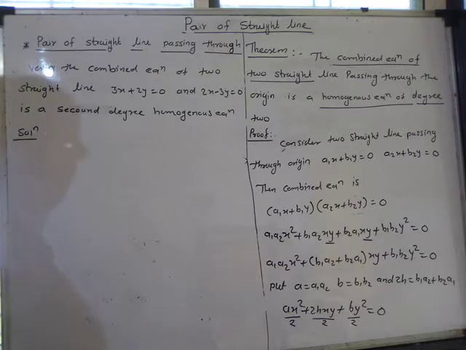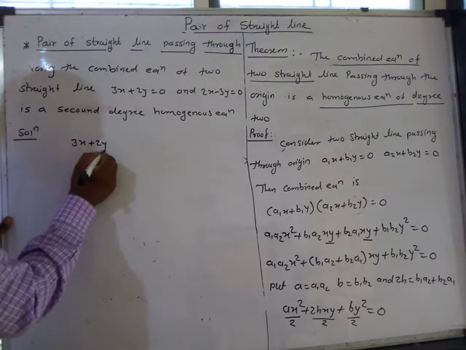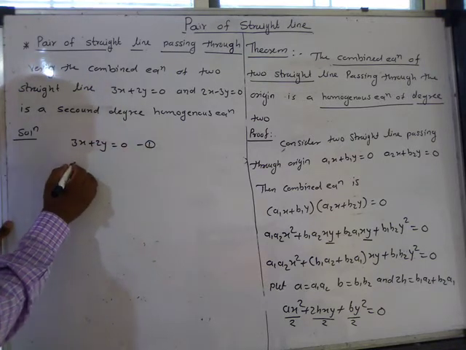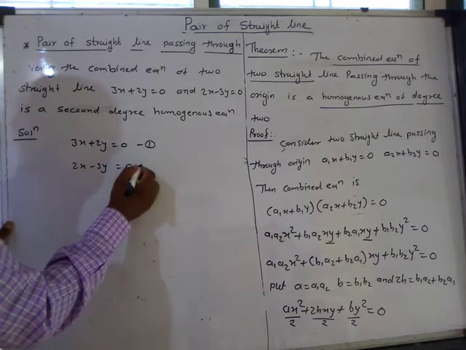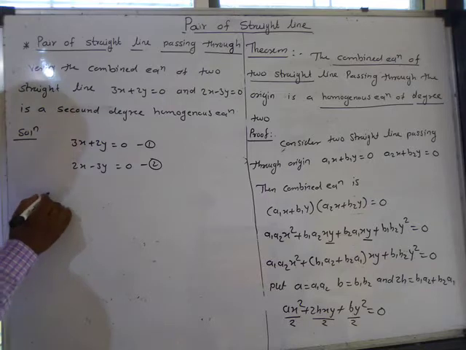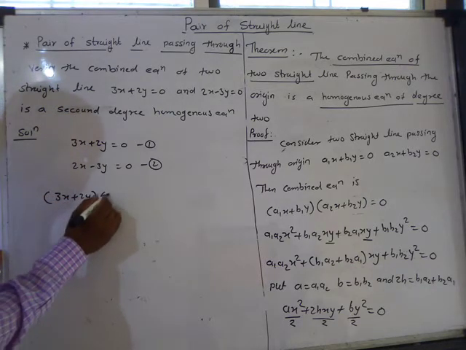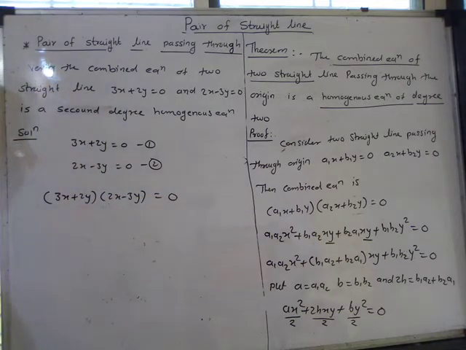The given lines are 3x plus 2y is equal to 0, this is equation 1, and 2x minus 3y is equal to 0, this is equation number 2. Then the combined equation of these two lines is (3x plus 2y) into (2x minus 3y), and this is equal to 0.